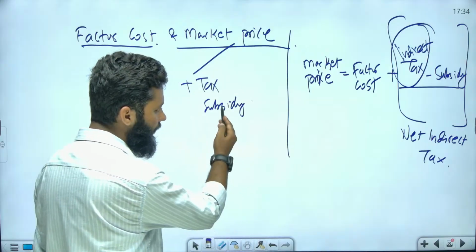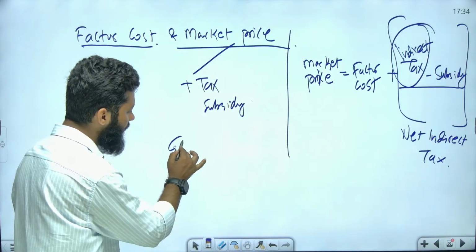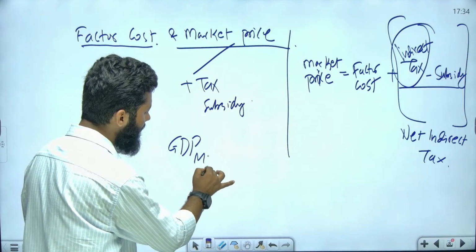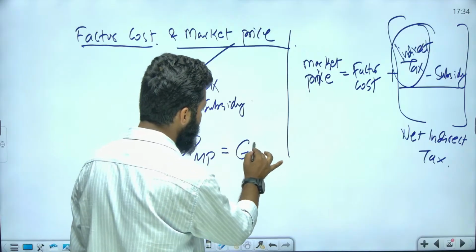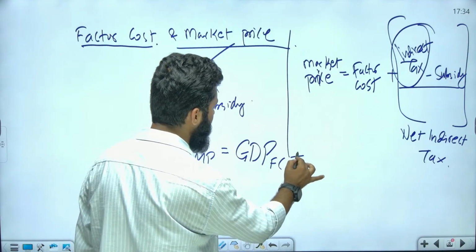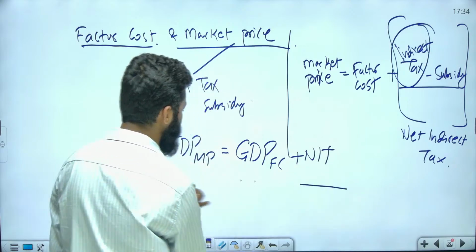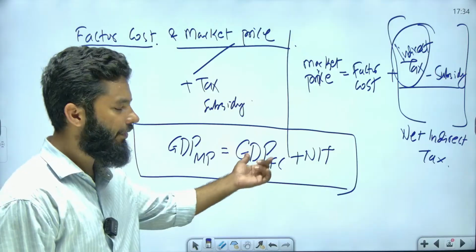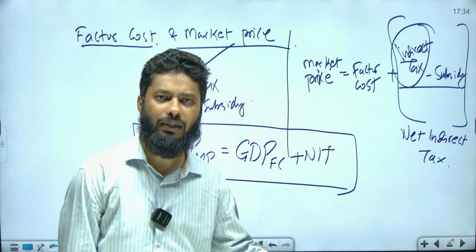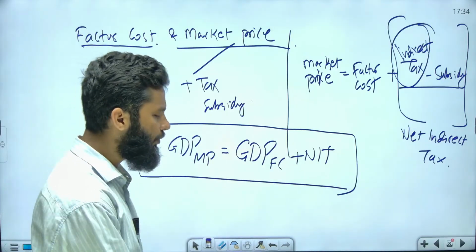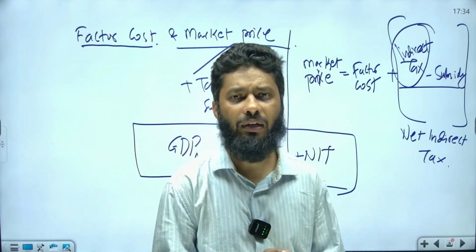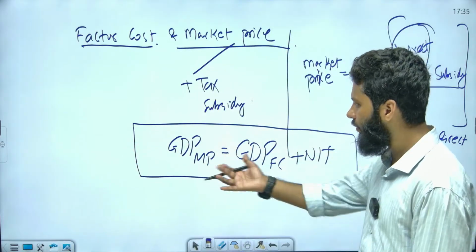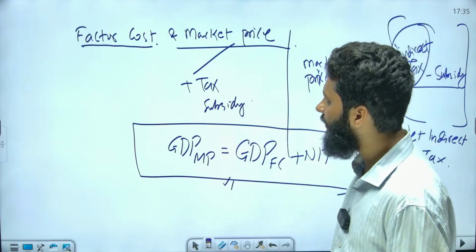Now what we can understand from this is that GDP at market price is nothing but GDP at factor cost plus net indirect tax. This is the thing that we want to understand, right? GDP at factor cost plus net indirect tax. Similarly, export minus import, etc. There are various concepts given in the 12th macroeconomics book that you can refer to. This is one of the concepts that we have understood, right?